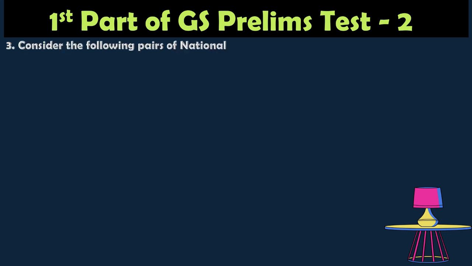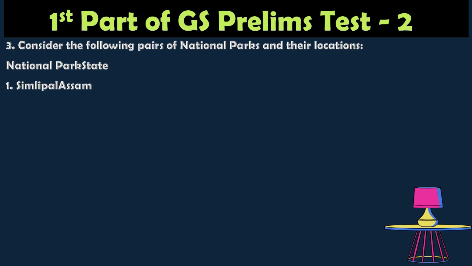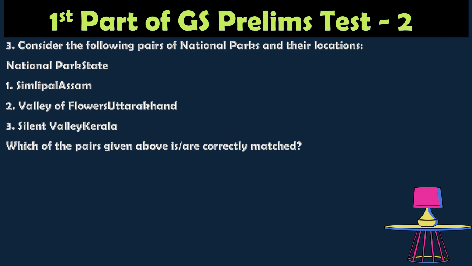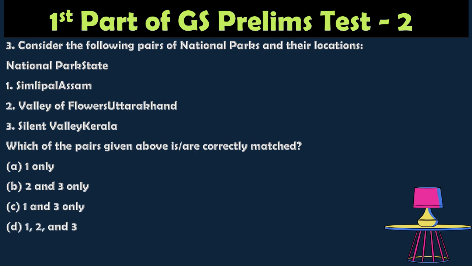Third question. Consider the following pairs of national parks and their location. There is a national park with a state we are providing. Simlipal, Assam. Valley of Flowers, Uttarakhand. Third one, Silent Valley, Kerala. Which of the pairs given above is correct? Option A, 1 only; option B, 2 and 3 only; option C, 1 and 3 only; option D, 1, 2 and 3.